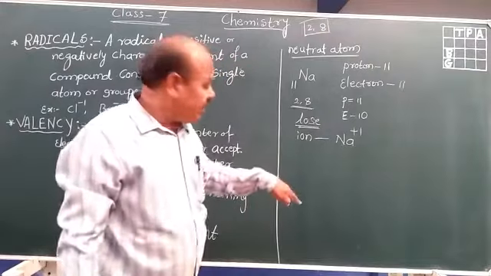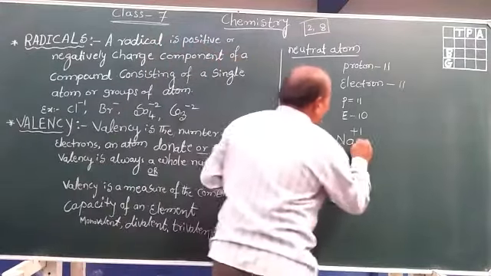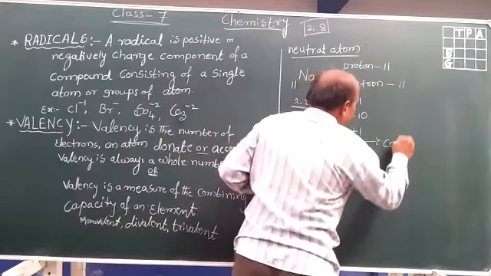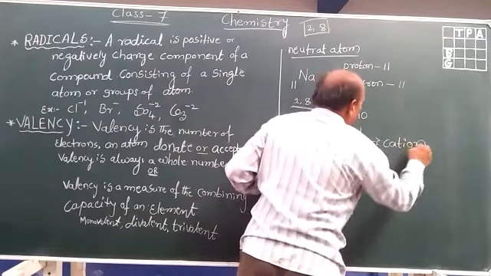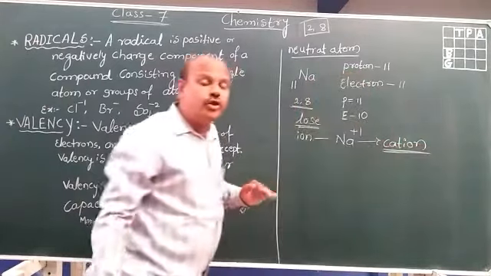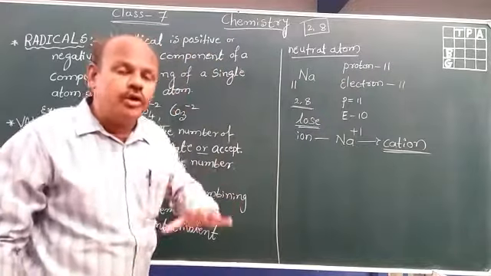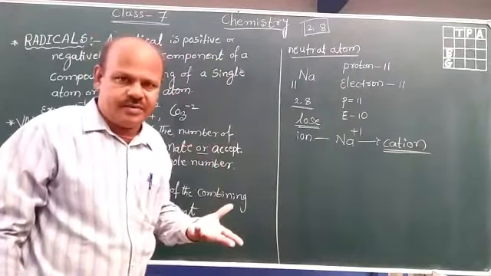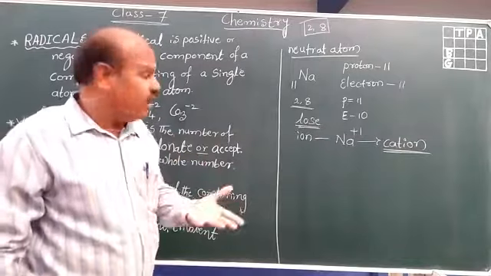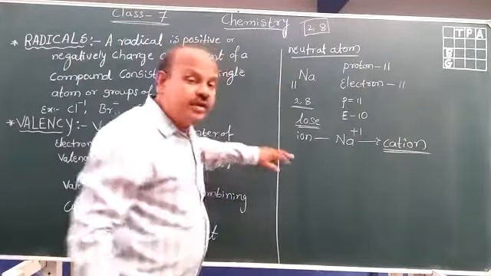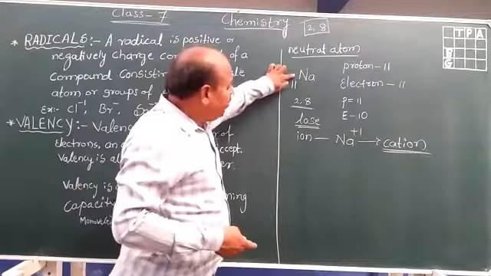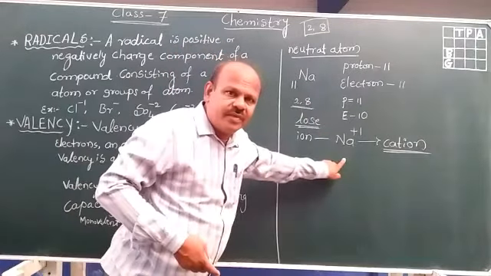By losing an electron, the sodium atom becomes a cation. A cation means a positively charged ion. Atom and ion are different. Sodium here is an ion.